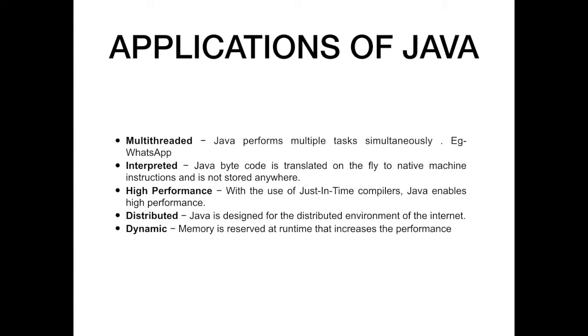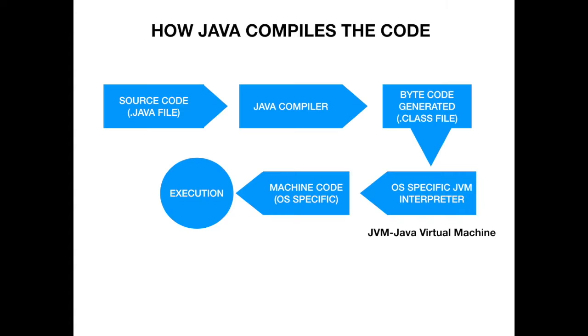Now next is memory is reserved at runtime. I told you earlier also that the JVM automatically does the work of garbage collection. So any memory that is used by your object is automatically cleared if it is out of scope.